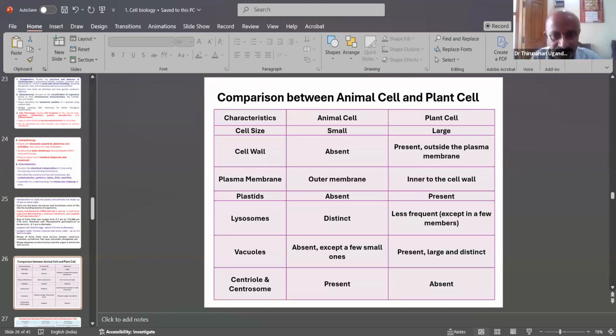These are absent in animals. Lysosomes are present in animal cells; vacuoles are large in plant cells. Centrosomes are also present in animal cells, which is a major comparison between plant and animal cells.